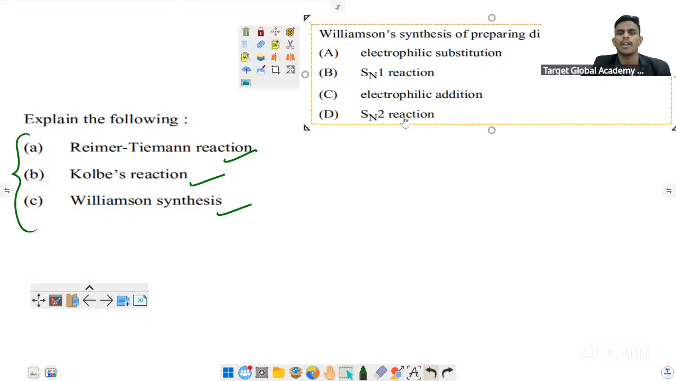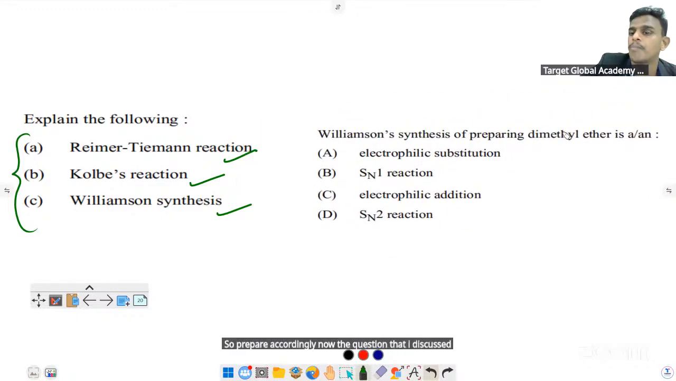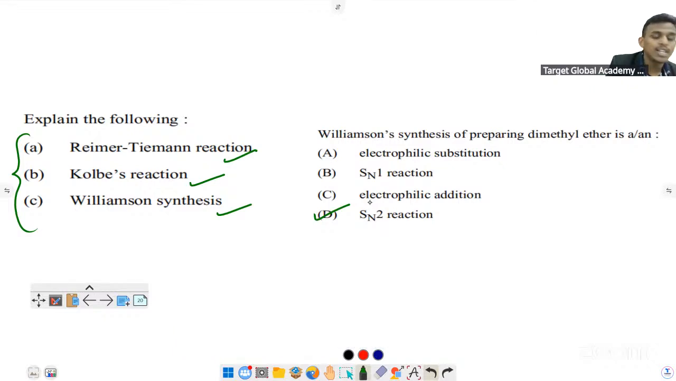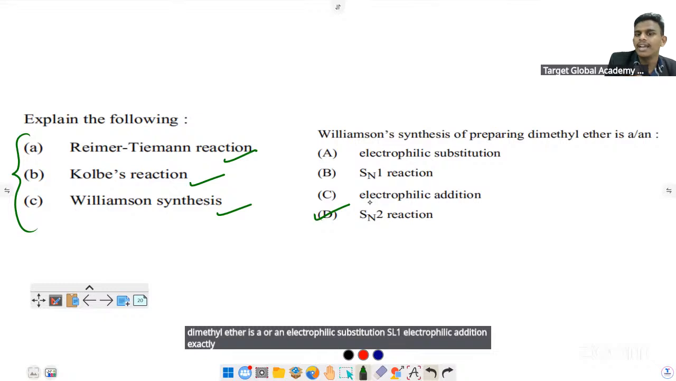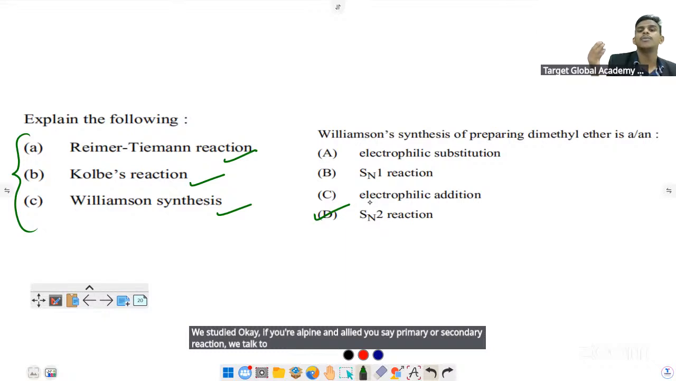So prepare accordingly. Now, the question that I discussed: Williamson synthesis for preparing dimethyl ether is an SN2 fast reaction, not electrophilic substitution, SN1 or electrophilic addition. Note it down. We studied that if your alkyl halide is primary or secondary, the reaction will be faster. If it is tertiary, it will be very slow.